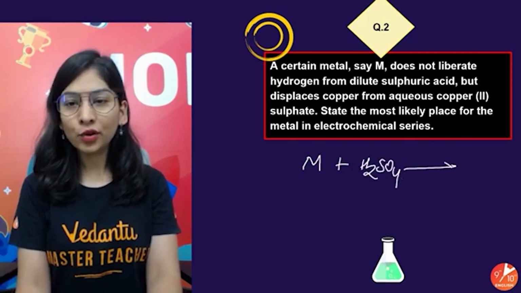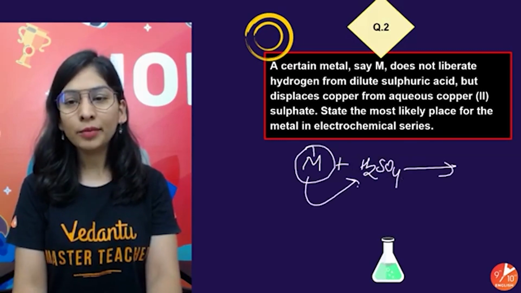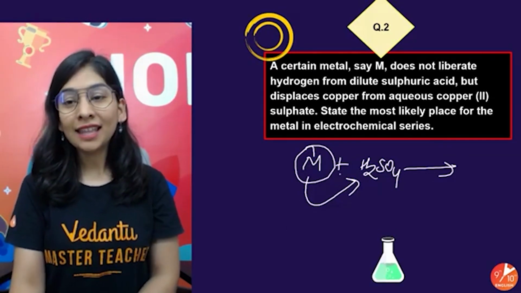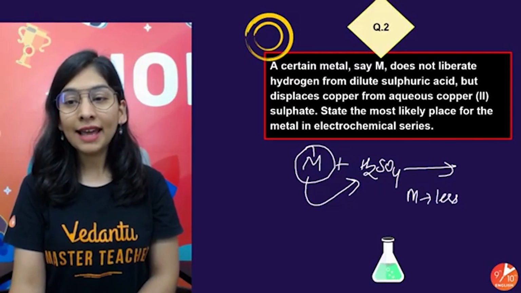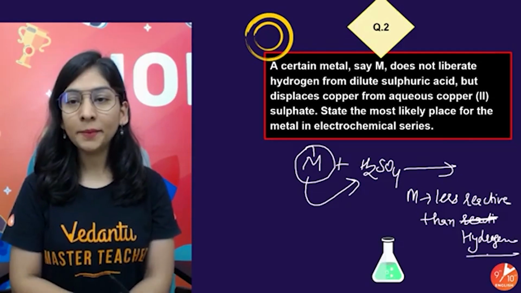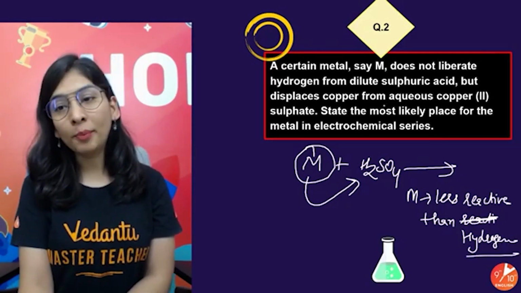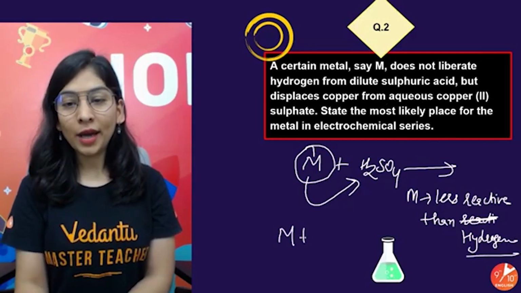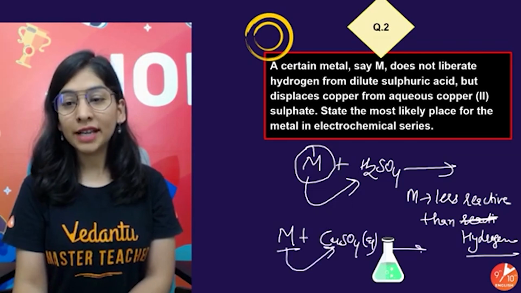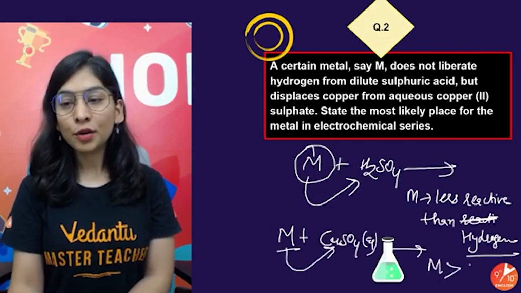I have taken sulfuric acid, and the metal is not able to displace hydrogen. What information can we get from this fact? That this metal is less reactive than hydrogen, which is obviously why it's not able to displace it. Now they're telling us it displaces copper from aqueous copper sulfate. When you take copper sulfate aqueous solution, this metal is able to displace copper, which means this metal is more reactive than copper.